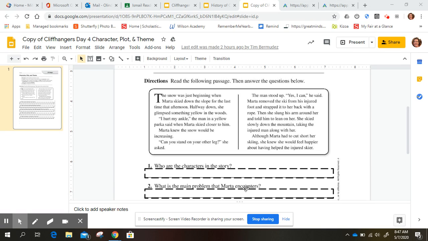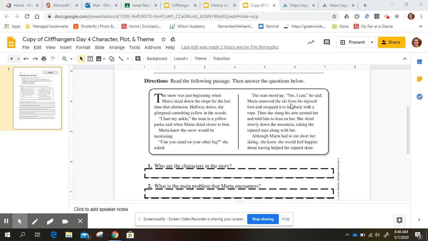The snow was just beginning when Marta skied down the slope for the last time that afternoon. Halfway down, she glimpsed something yellow in the woods. I hurt my ankle, the man in a yellow parka said when Marta skied closer to him. Marta knew the snow would be increasing. Can you stand on your other leg? She asked. The man stood up. Yes, I can, he said.